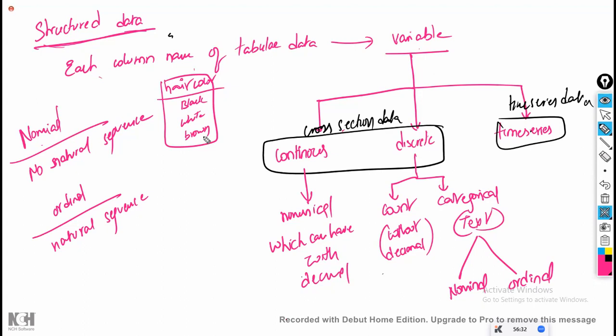From their perspective, brown is best. That is your perspective. Brown color is best, or white color is best, or pink color is best. From perspective to perspective, it will change. By default, which color is the best means nothing. There is no answer. Hair colors are just names.